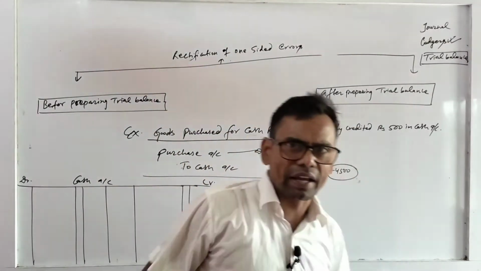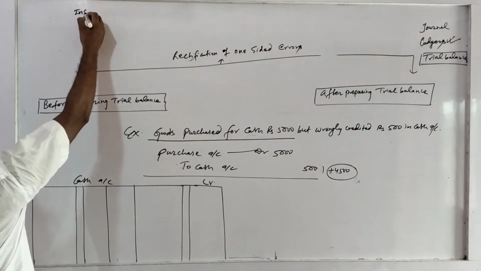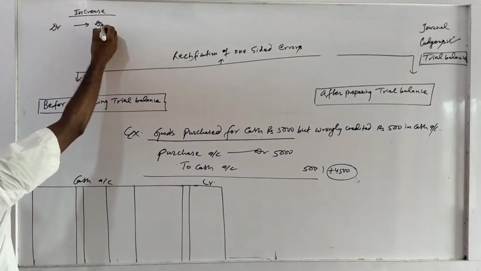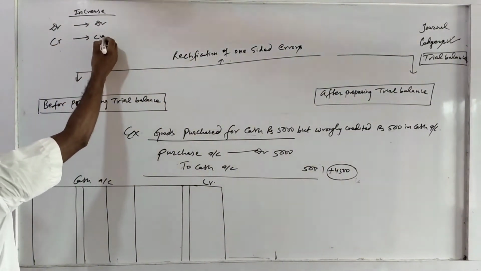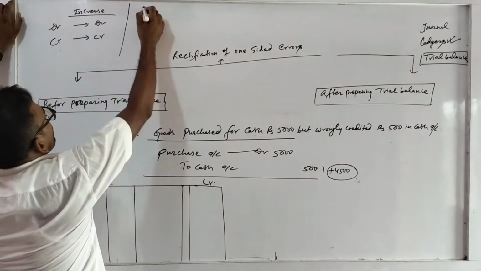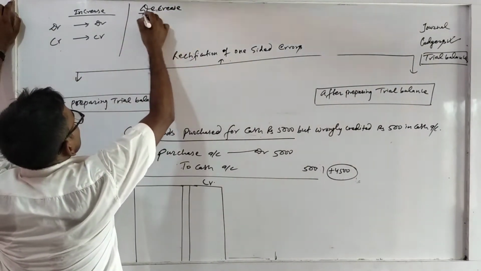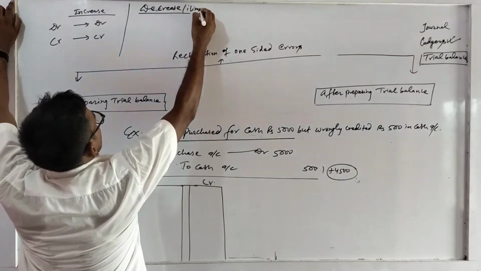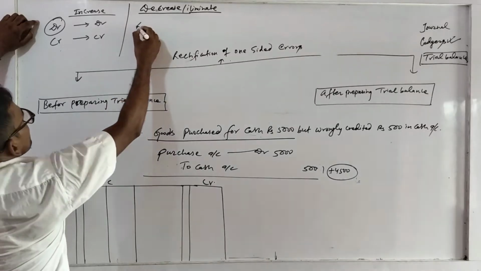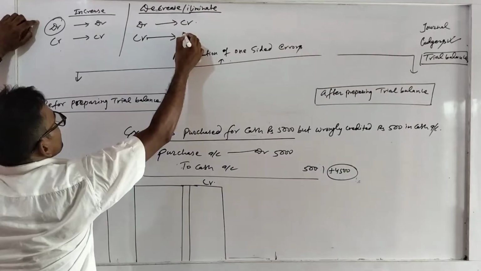One thing you must know: if the account which you are going to increase is debited, then debit. If it is credited, then credit. But if you are going to decrease or eliminate that account, then if the account is debited, you have to credit, and if the account is credited, you have to debit.